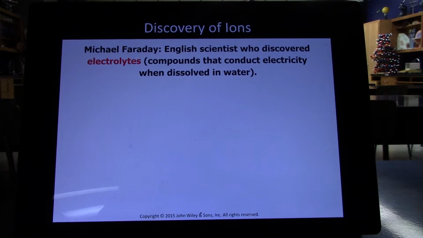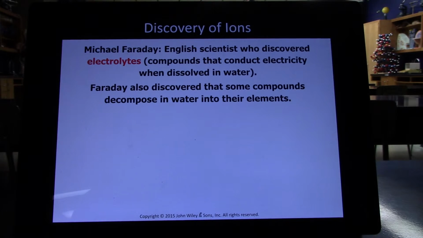Michael Faraday, he was an English scientist who discovered electrolytes. And electrolytes, you'll probably see this in Gatorade or Powerade, they are just compounds that when they dissolve in water, they form charged ions, and those charged ions can conduct electricity. And so when a sports drink says it has electrolytes, what they really mean is there's salt in there. Usually it's got about 3% sodium chloride and like 1% potassium chloride. And those are typically the electrolytes that are used in the sports drinks.